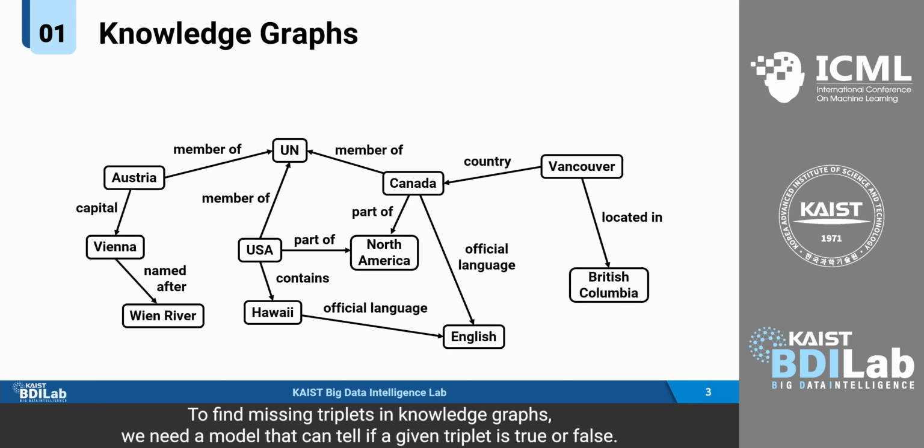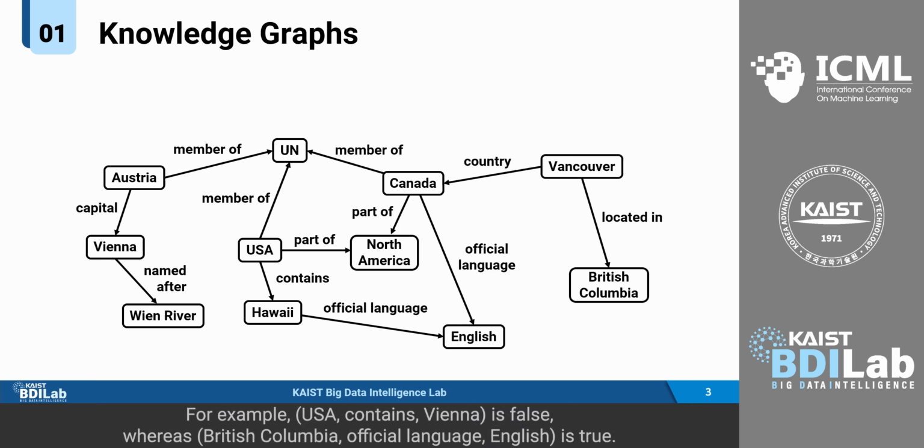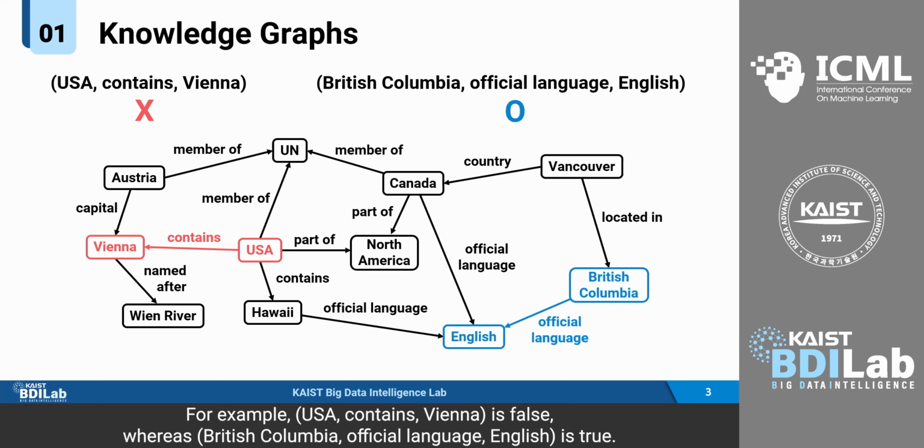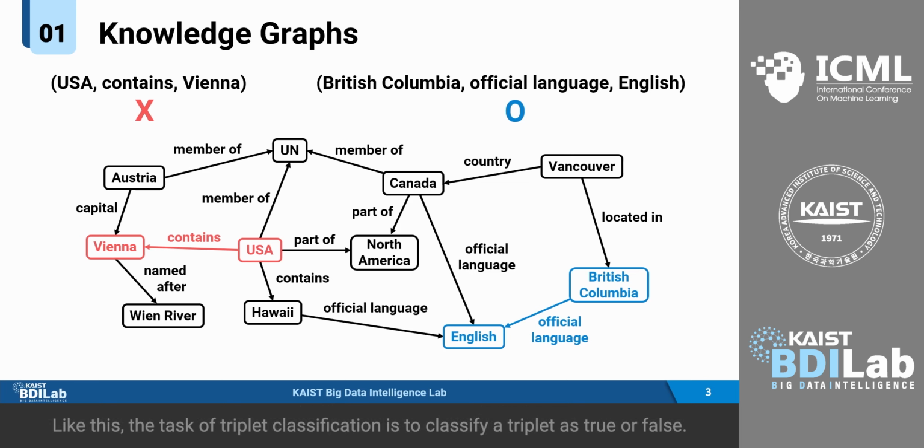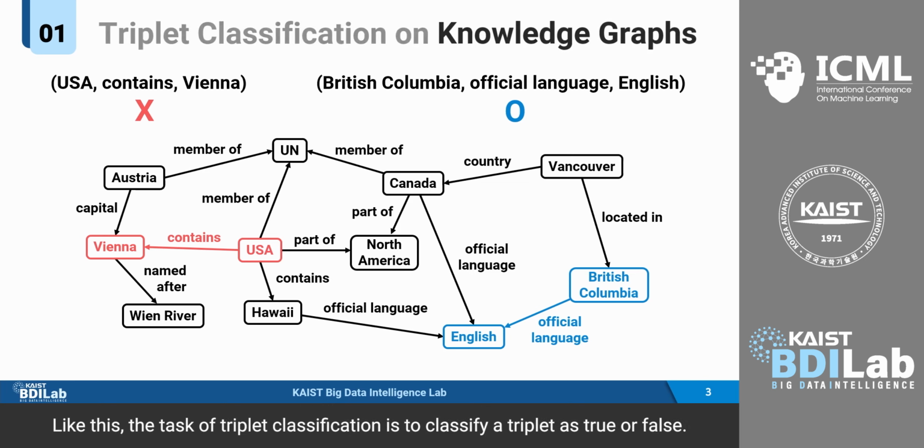To find missing triplets in knowledge graphs, we need a model that can tell if a given triplet is true or false. For example, (USA, contains, Vienna) is false, whereas (British Columbia, official language, English) is true. Like this, the task of triplet classification is to classify a triplet as true or false.